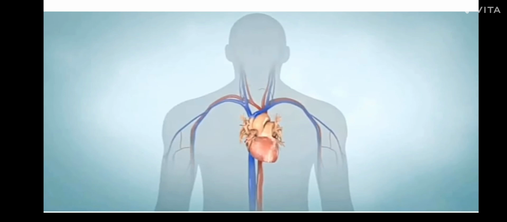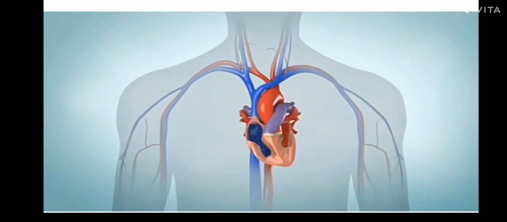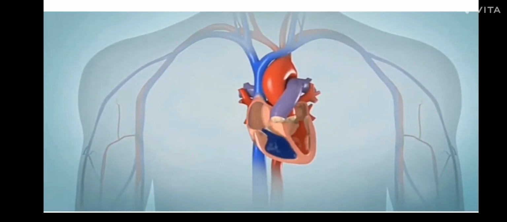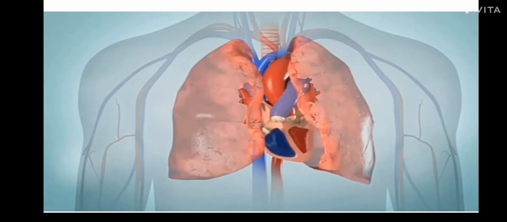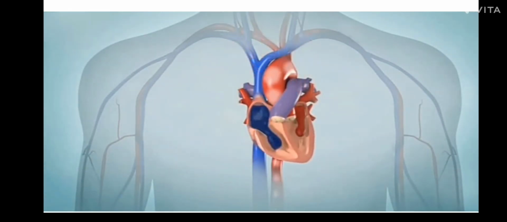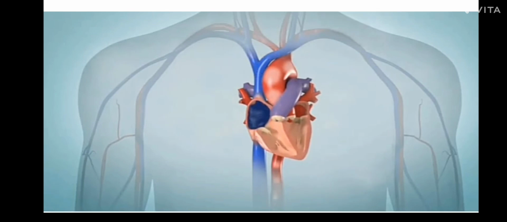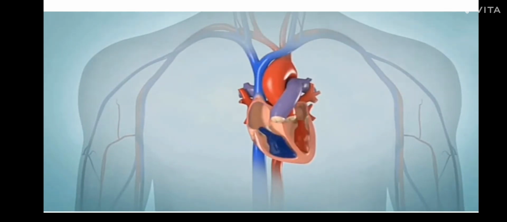How the pump will take place, again just as a revision, you can see from the auricle it will come to the ventricle. Again the ventricle will contract, pressure is created on the valve and it will open. From here again it will come out. This is how the blood is pumped in your body.